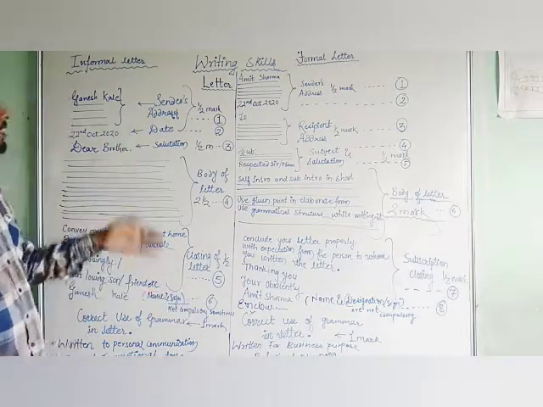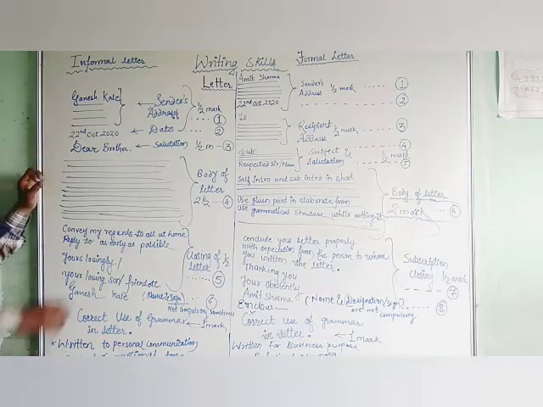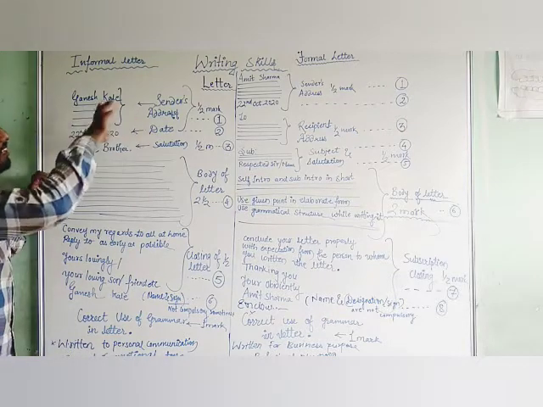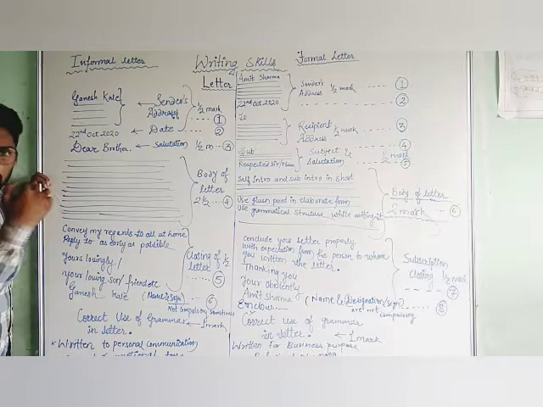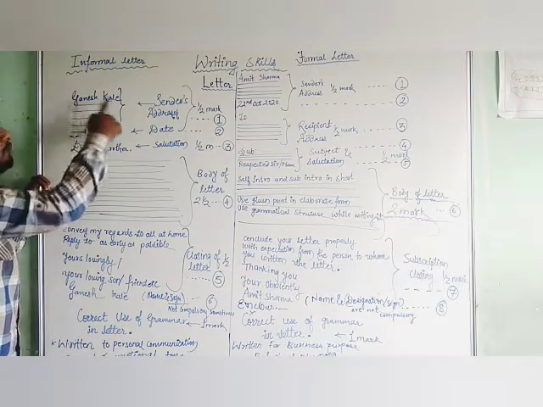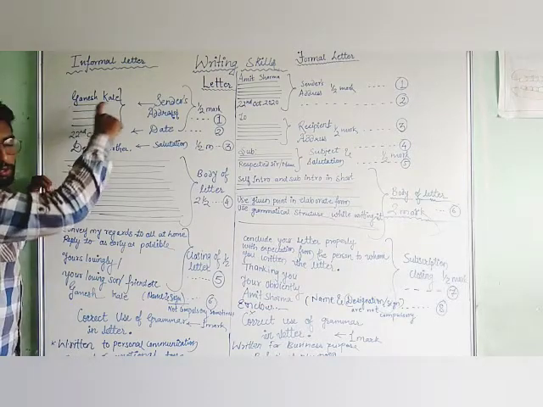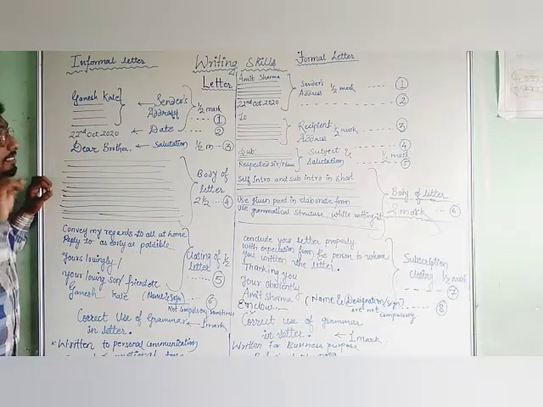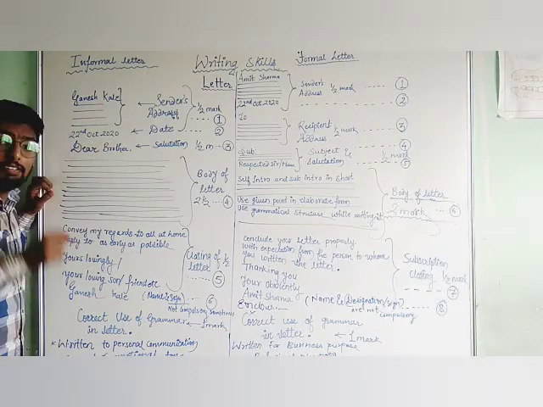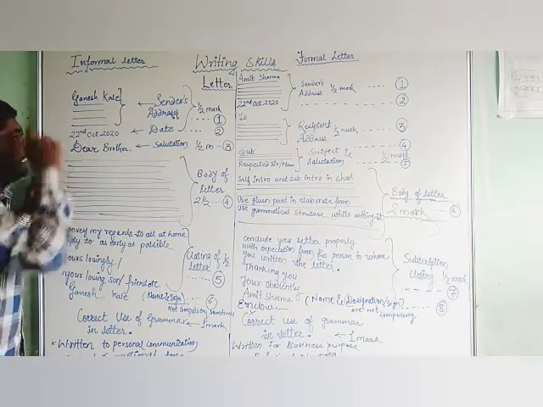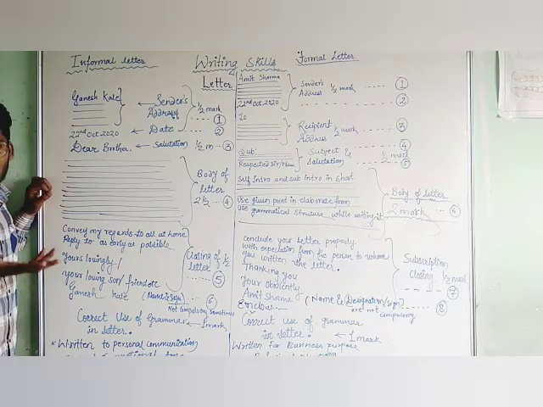So we have seen that. Now let us see each one. In the first content, the sender address, whosoever is the sender will write his own name and his own address. That is the first thing. The second thing is the sending date, the date on which he is sending the letter.